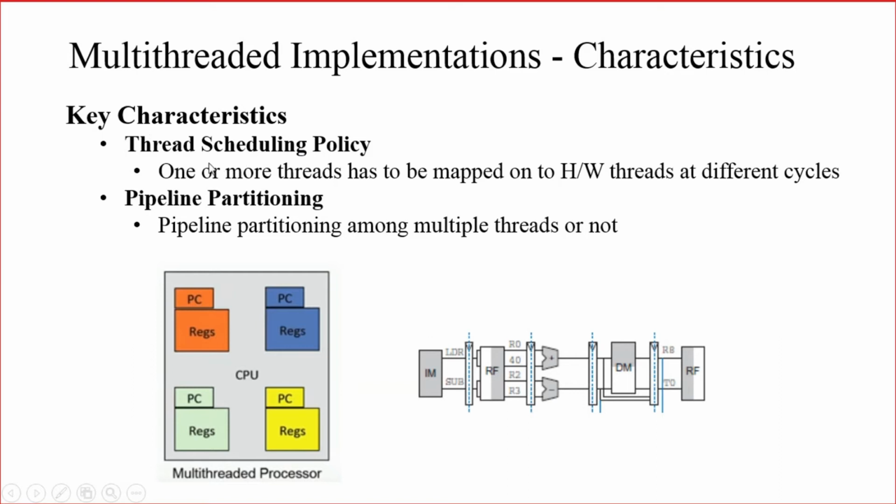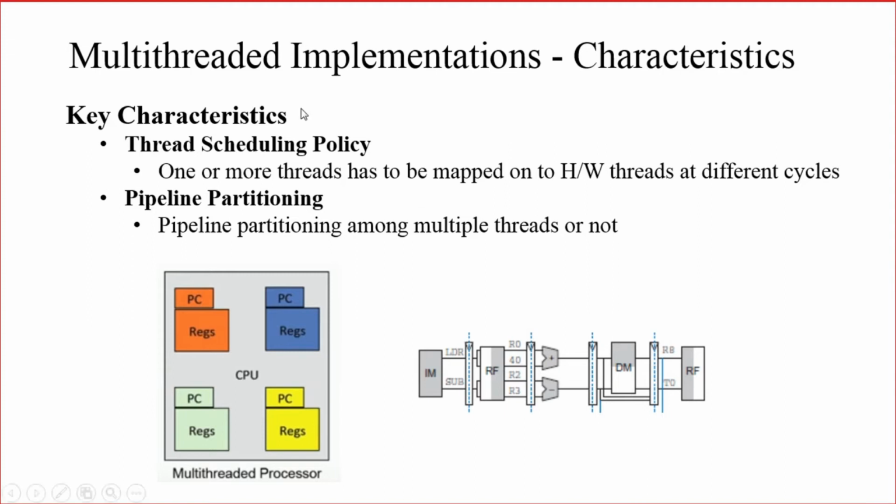That is one of the key characteristics. Whether one thread or more threads have to be mapped onto the hardware threads at different cycles is decided by the thread scheduling policy. At different cycles is very important, because always only one software thread can be mapped onto one hardware thread at a particular point of time.